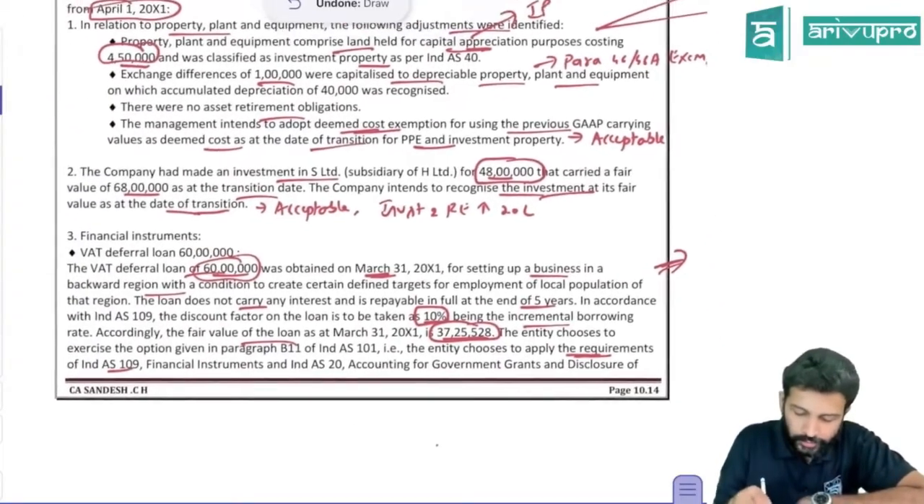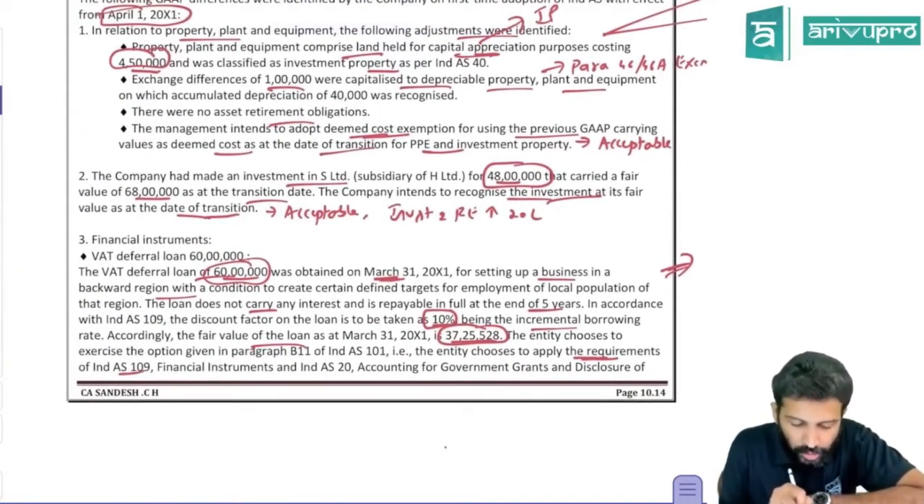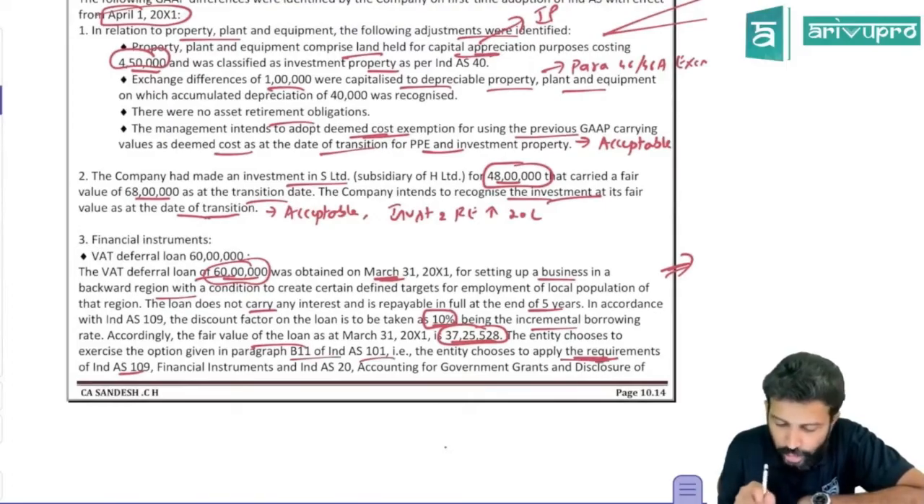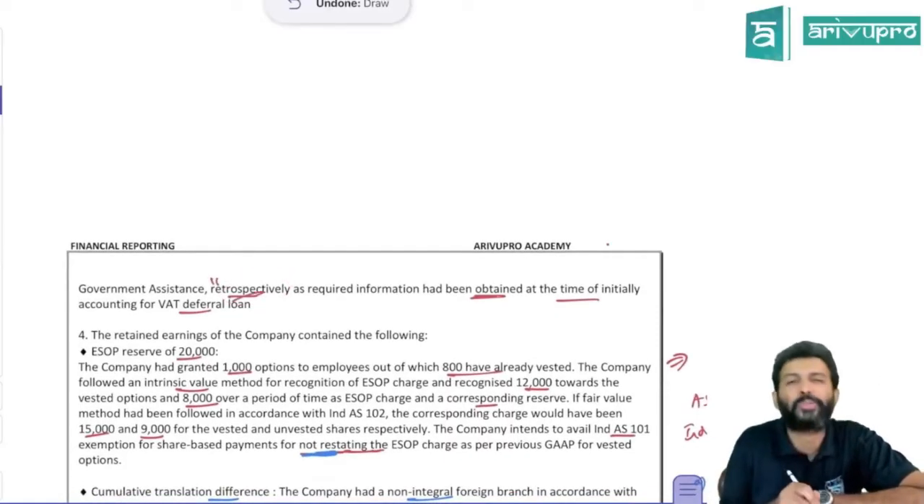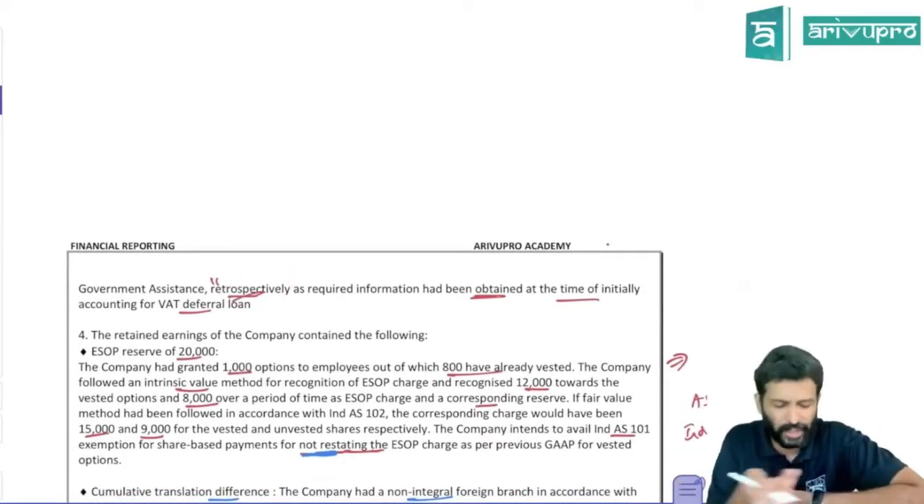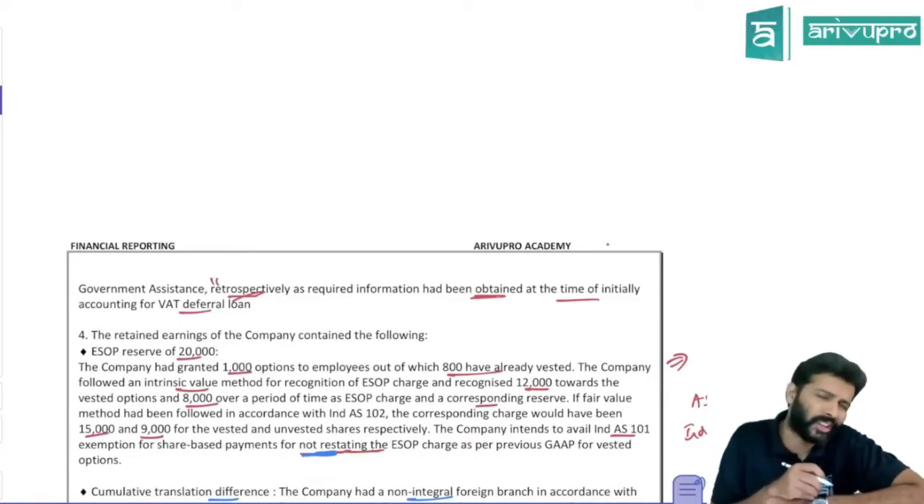The entity chooses the option under para B of IND AS 101, that is, the entity chooses the requirements of IND AS 109 to account for the government grant and disclosure retrospectively. So that means they don't want to do prospective accounting. They want to do it retrospectively. Here all the information seems to be available, so can they do it retrospectively?